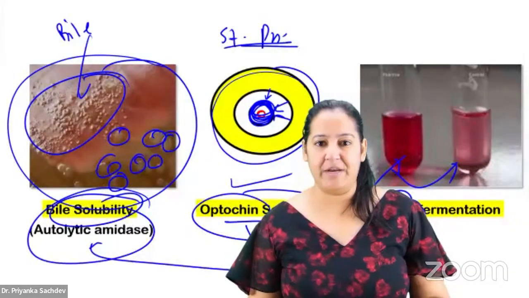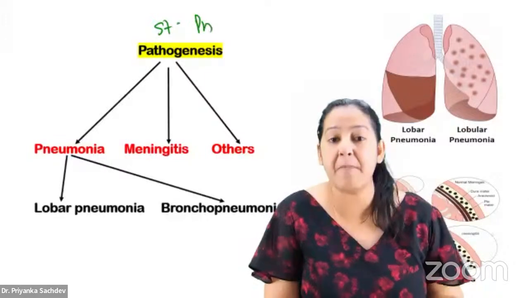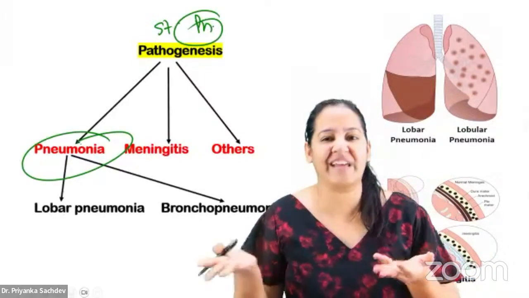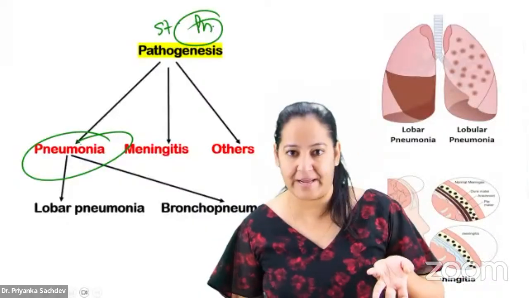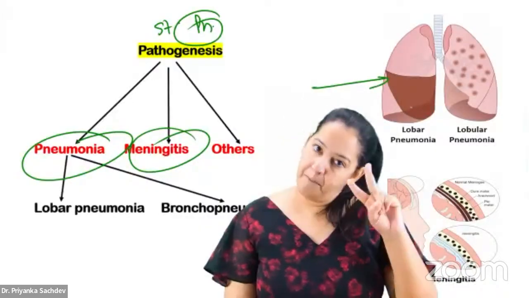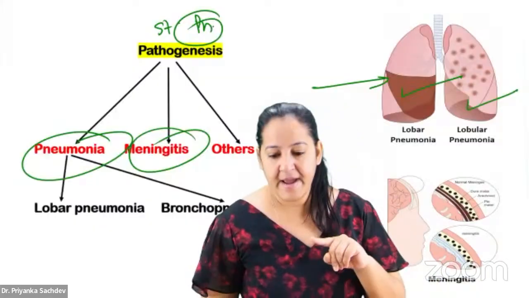So these are the 3 unique properties. Tell me the diseases caused by pneumonia. Of course, I'm teaching you Streptococcus pneumoniae. You will say, ma'am, obviously, common sense: pneumonia causes pneumonia. Even a KG student can tell me that. But pneumonia causes meningitis also. Learn that. So it causes pneumonia, both types, lobar and lobular, that is lobar and bronchopneumonia. And it causes meningitis.